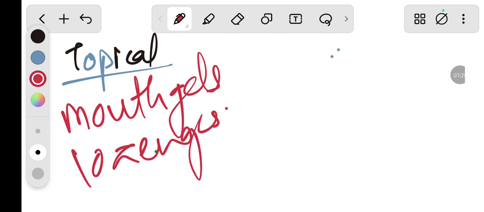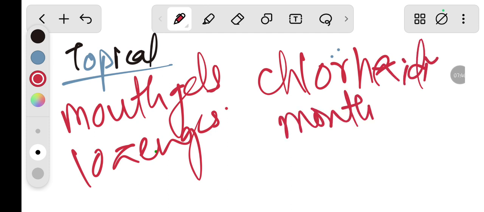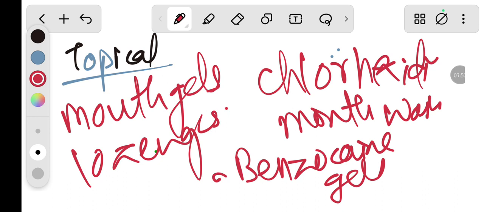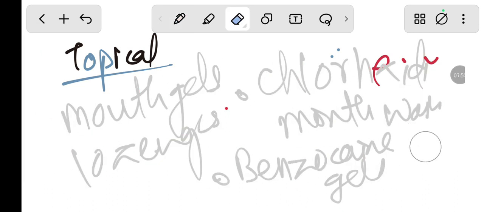So, what are they? Examples of that are the chlorhexidine mouthwash, and the second one is the benzene gels that we use.